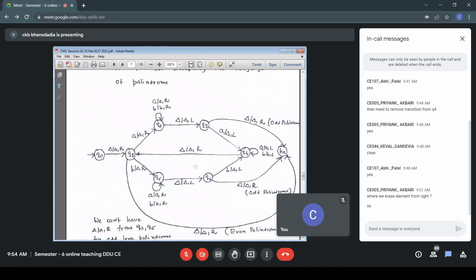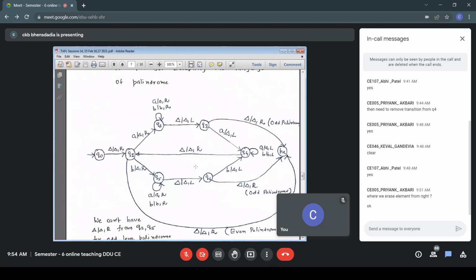Fine. So blank, blank, blank L. I go to the state Q3. Now I am positioned over the matching symbol for the current pair. Per iteration I read two symbols. I read and compare two symbols. Leftmost symbol, I have made it blank. Also, I remember which symbol I have erased.